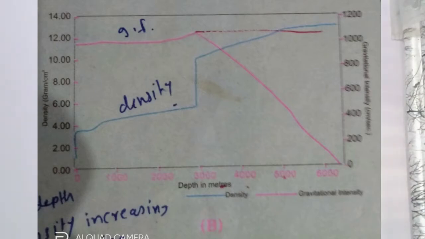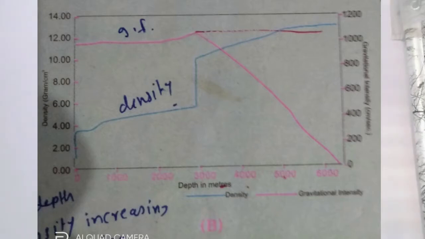By this curve we can understand the density. This curve shows the discontinuities in the earth's interior, means earth's interior is not same. There is a discontinuity in the earth's interior from crust to core.